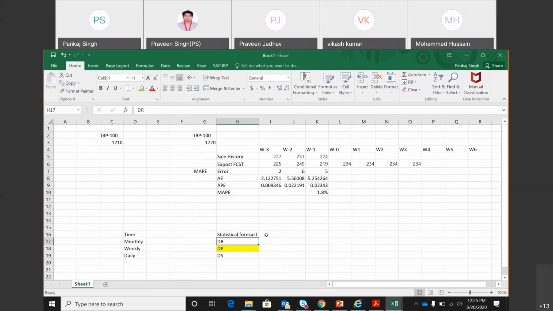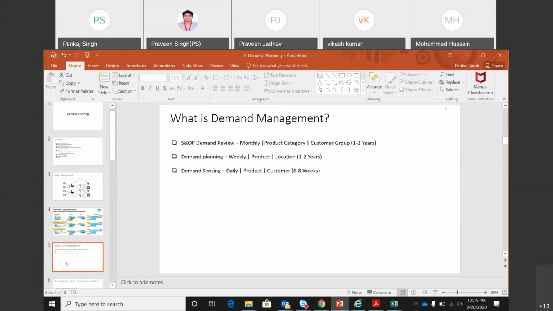And once again, we will now understand the meaning of demand review. Demand review happens at the monthly, product category, and customer group level. A CEO or the chief of a company doesn't have the time to go to the SKU level and weekly level. They're not interested in that.